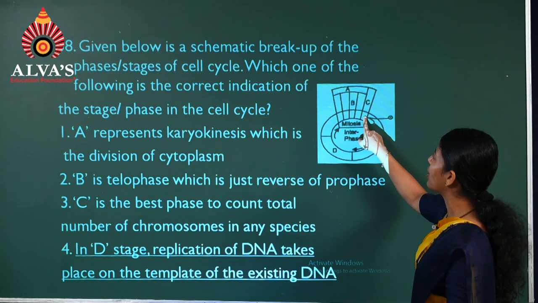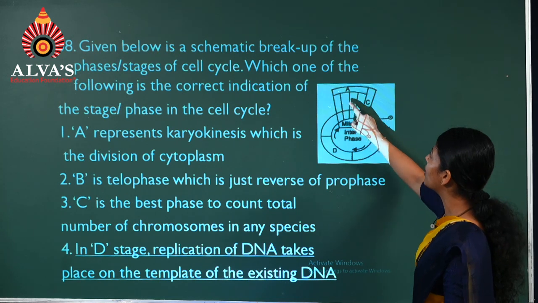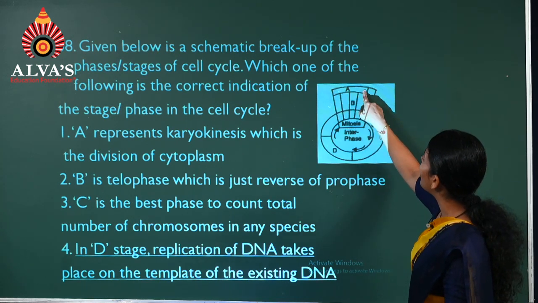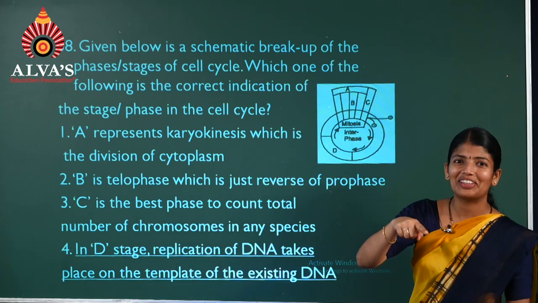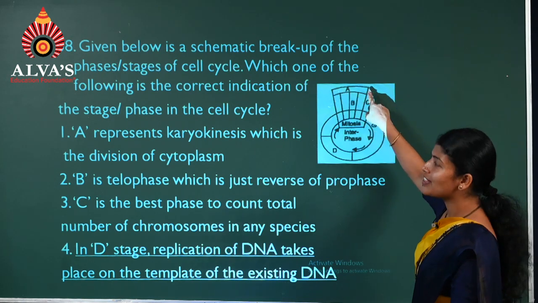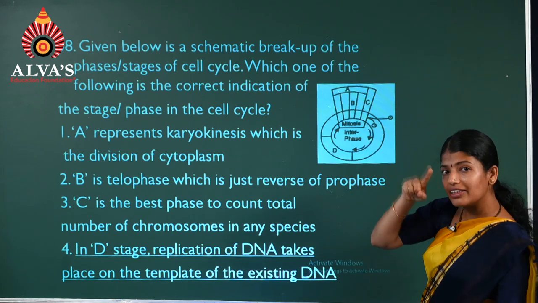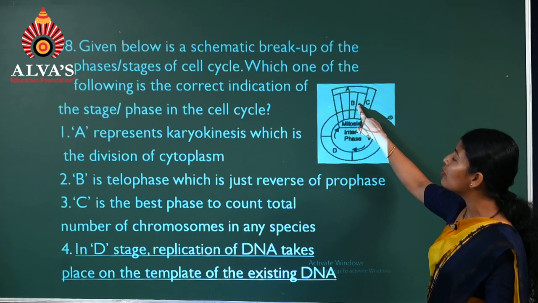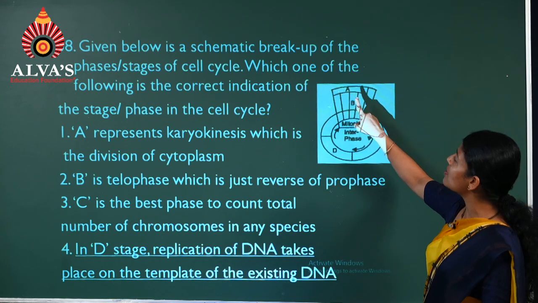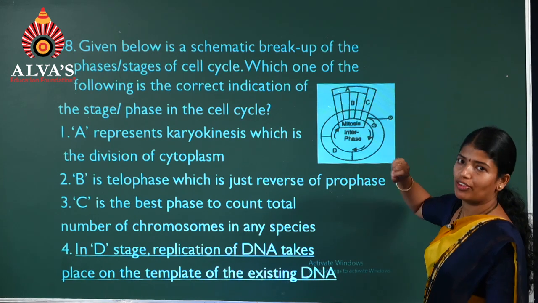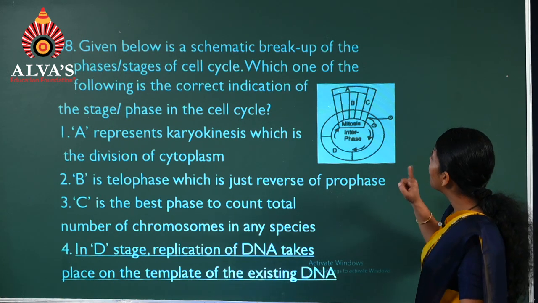In the M phase, again there are two stages, A and C, represented here. In the M phase, first one is karyokinesis, and here it is cytokinesis. And in the karyokinesis again there are four substages, which are prophase, metaphase, anaphase and telophase. So we'll have to now identify the labelings. Where is A?